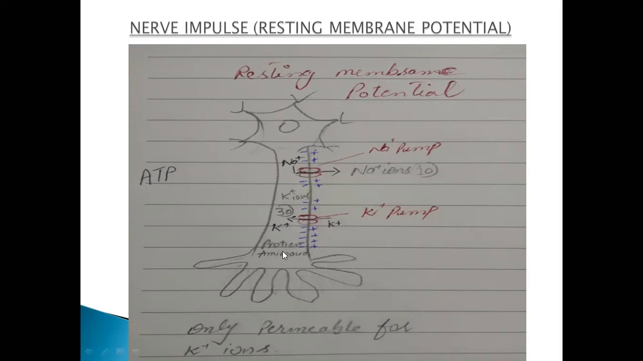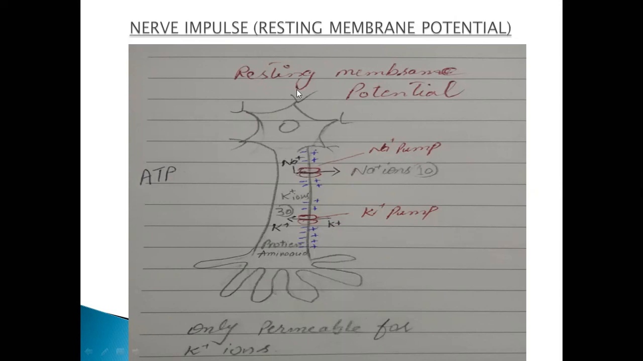But the organic negative charge, these proteins and amino acids, will move inside the cell. It means along this whole membrane they are coming inside and they are producing here the negative charge, right?